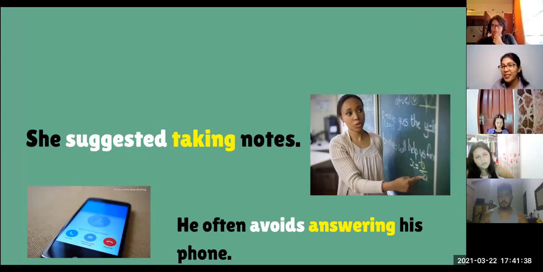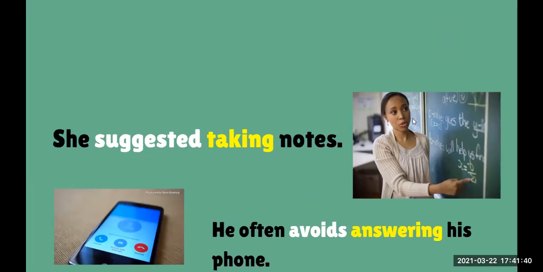Verbs, right? These are verbs. So remember that when we have two verbs in a sentence, the second verb needs to be in the ing form or in the infinitive form with to, okay?